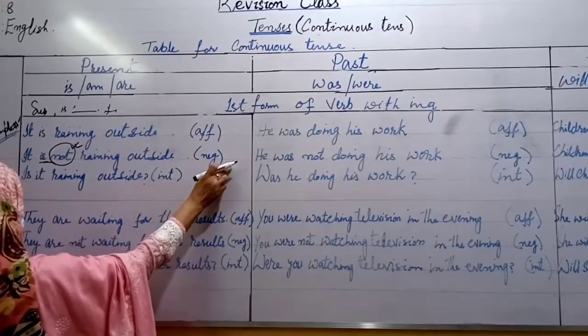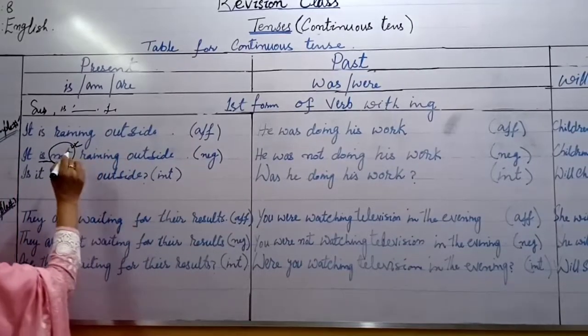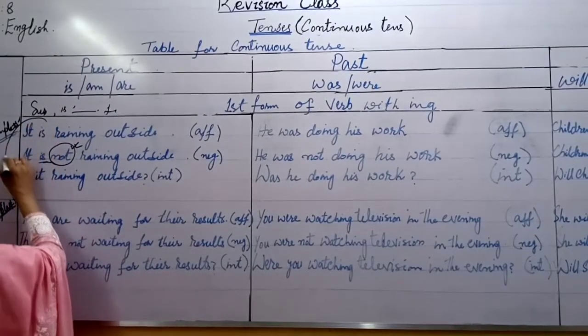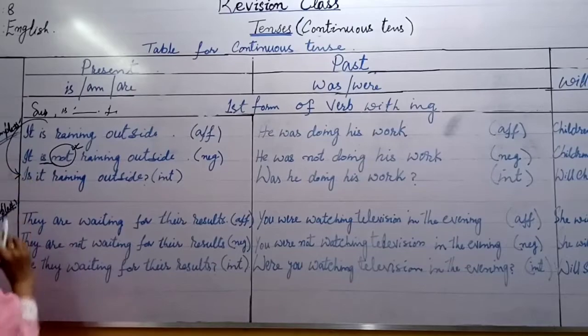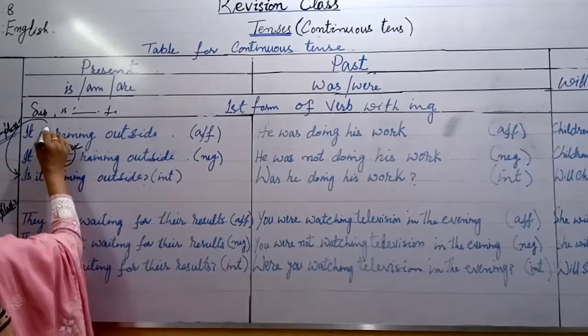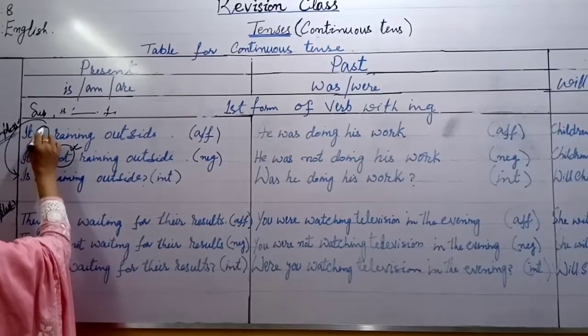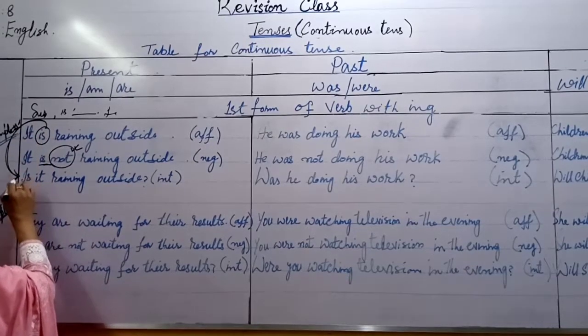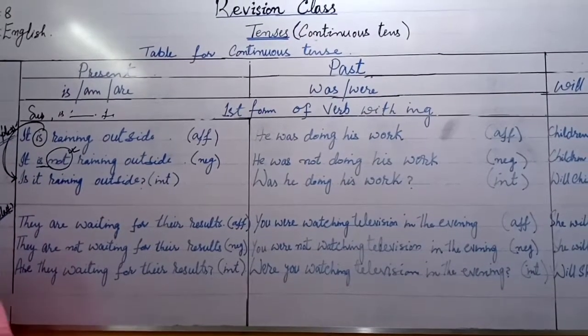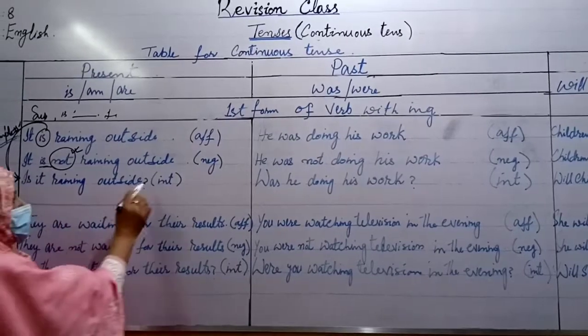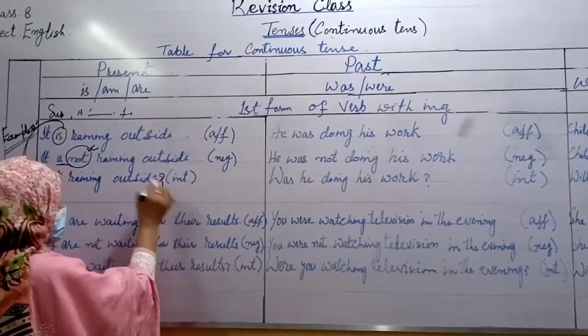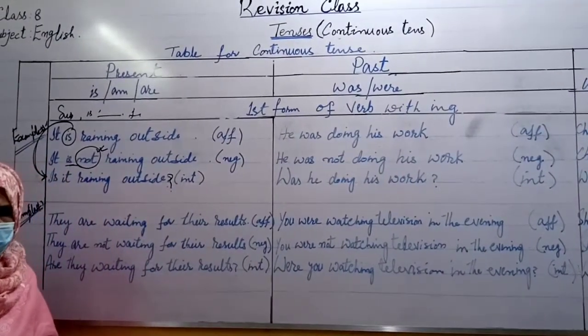This is a negative sentence. If you want to change the same sentence into interrogative, what will you do? The helping verb, is, will come at the beginning of the sentence. Is it raining outside? And you will put the sign of interrogation at the end of the sentence.